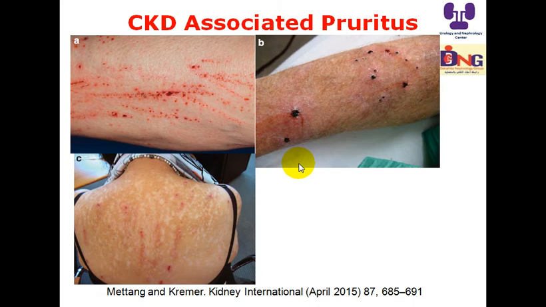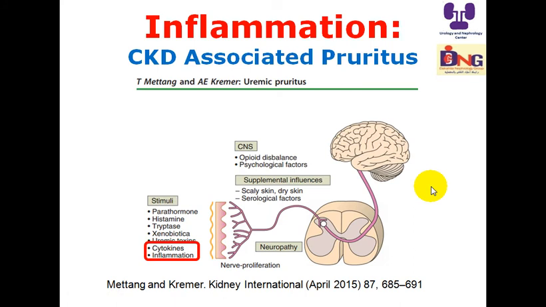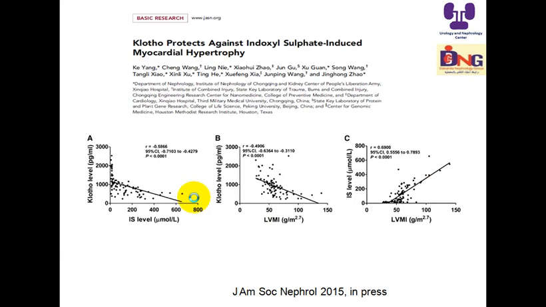And this distressing symptom of uremia, which is pruritus, is linked to inflammation. Pruritus is very common in adult patients on dialysis. It's more than 18%, so one-fifth of patients suffer from this distressing symptom. And one of the causes of pruritus, or chronic kidney disease-associated pruritus, is inflammation and cytokines.